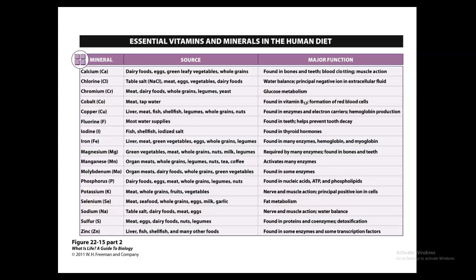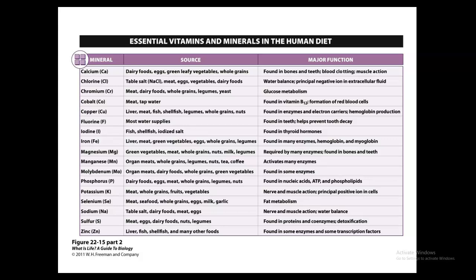Next, we have what's referred to as our micro or trace minerals, and these are only going to be needed in small amounts, and you're going to have 6 main types. With these, you have iron, which is going to occur primarily in hemoglobin, which is going to be found in red blood cells, also in myoglobin, which is going to be found in muscles. Its reserve supply is going to be stored in the liver, spleen, and bone marrow, and is needed basically for the formation of vitamin A and part of various enzymes and other molecules. You can find these in liver, meat, green vegetables, eggs, whole grains, and legumes.